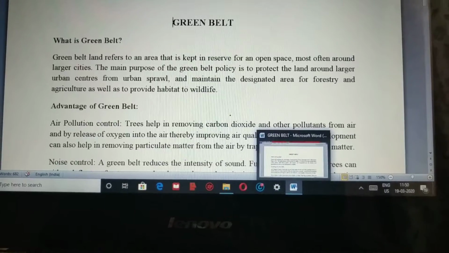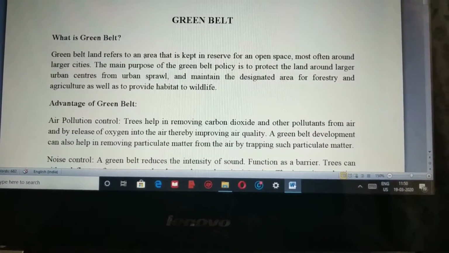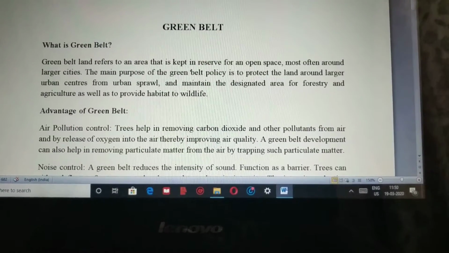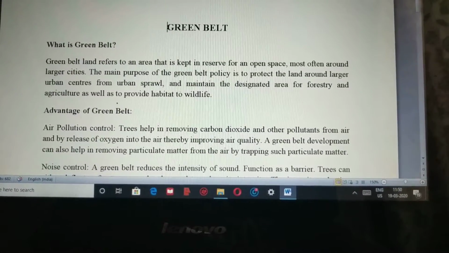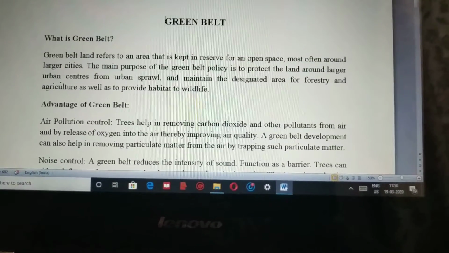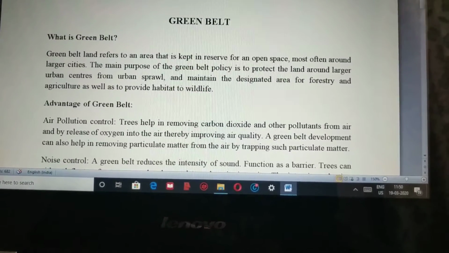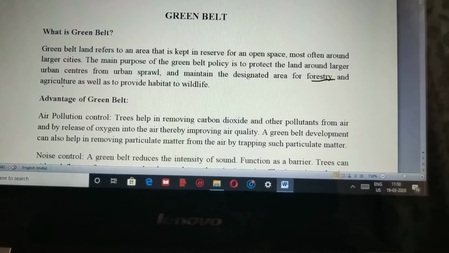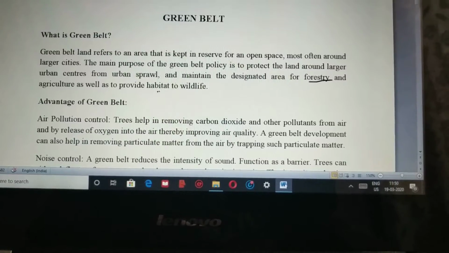If we look forward, we can find that green belt is nothing else but a land area which is kept as a reservoir in an open space. That means these are the spaces which are created away from the larger city areas, and these are basically creating the forest areas as well as the agricultural areas. If you have to control your habitat and your wildlife sanctuaries, you have to create a